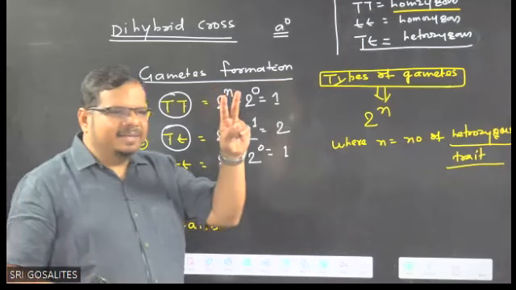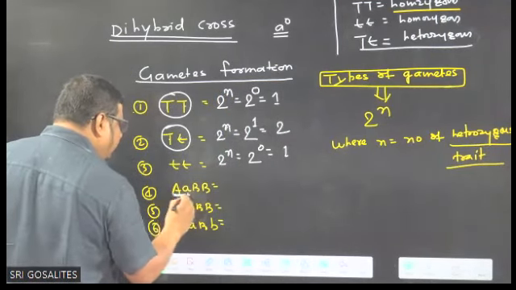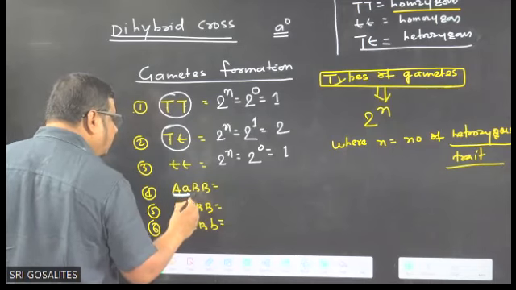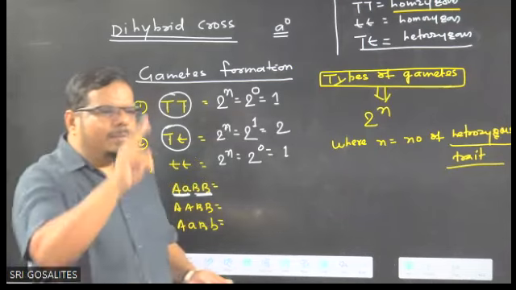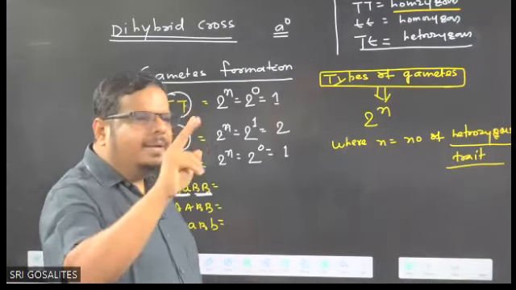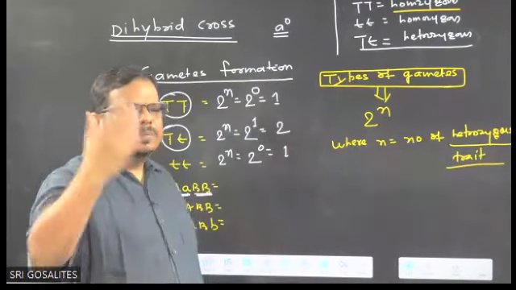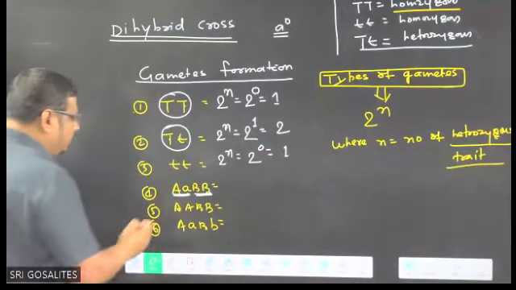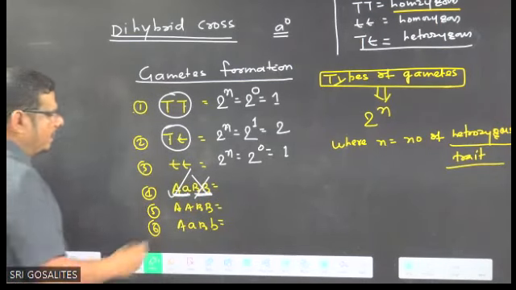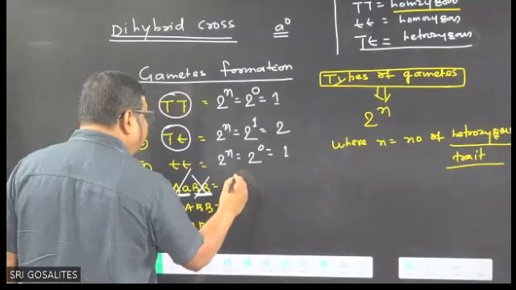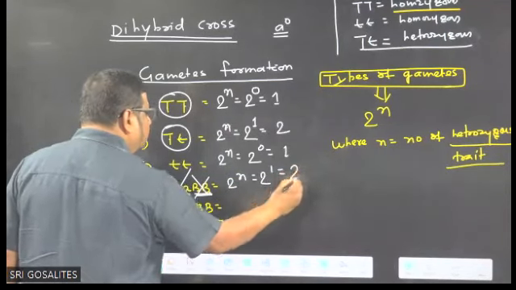Now here tell me, children, 2 characters are there. One character is controlled by capital A, small a. Another controlled by capital B. Agree or not? 2 pairs are there, not only 1 pair. So 2 pairs, 2 different characters. So here this is heterozygous, this is homozygous. How many types of gamete will come? 2 to the power n, 2 to the power 1 equals 2.